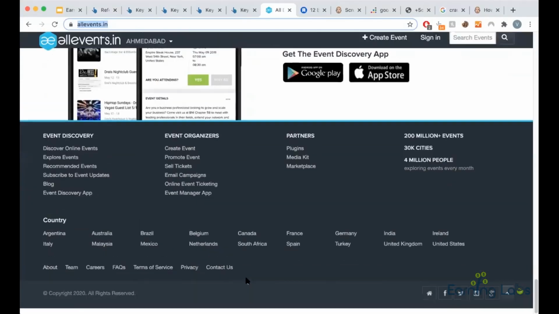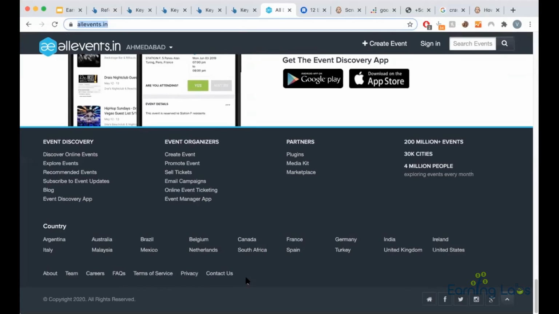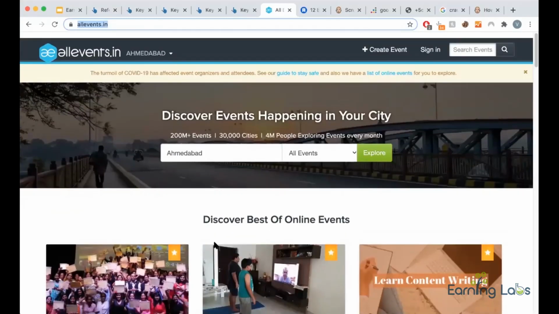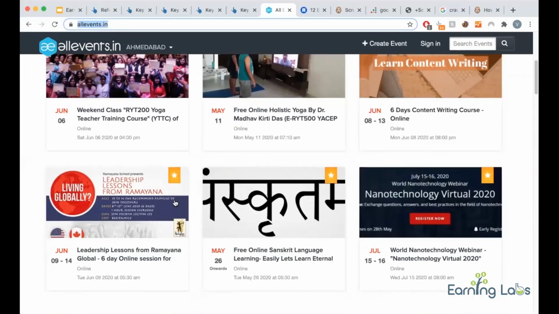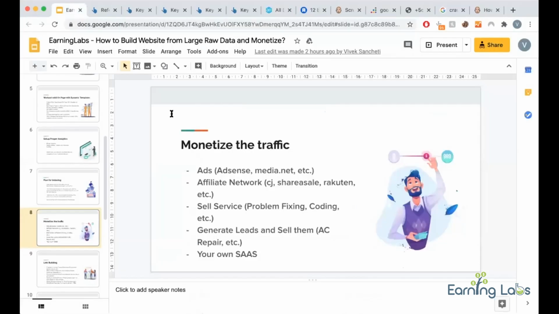So you need to be creative. You need to provide service to the customers you are targeting. Now they are also doing this thing called featured events. Like these are events in Ahmedabad. Now if you want to be on top, you have to pay the way we pay Google for ads. This thing might look like a scraper thing, but if you invest your mind and your time properly, you can create a good business, good startup, or good SaaS project out of it. So be creative. Don't just copy paste. The more creative you are, the more rewarding it will be.